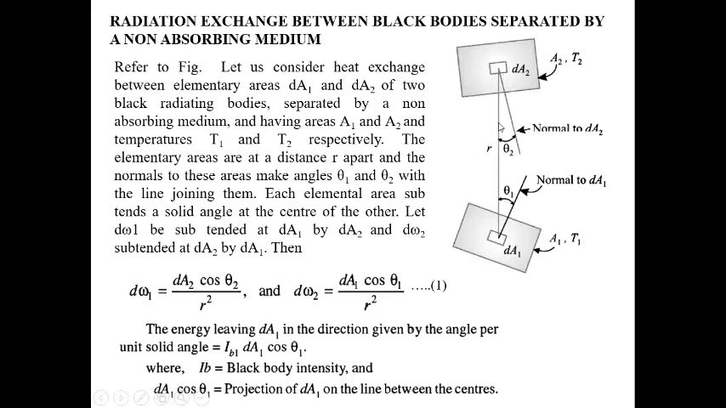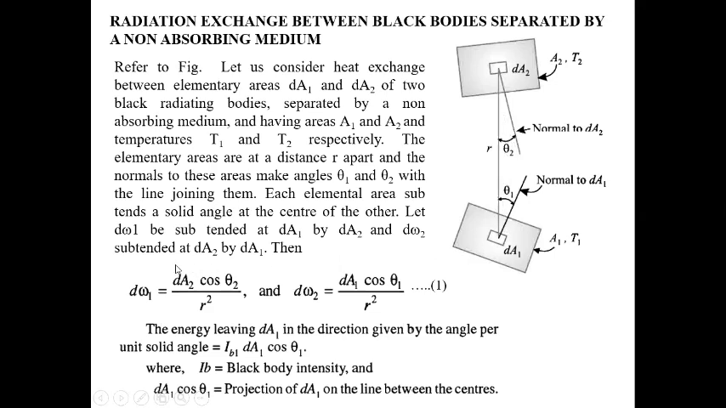The normals to these areas make angles theta1 and theta2. Because you see the orientation of dA1 is in this direction, so this is the normal direction. Similarly, here the orientation is in this direction, so this is the normal of dA2. So the angles between the normals and the line joining dA1 and dA2 are theta1 and theta2 respectively. Now both elementary areas have a solid angle with respect to the center of the other. So let dW1 be the solid angle subtended by dA2 at dA1.